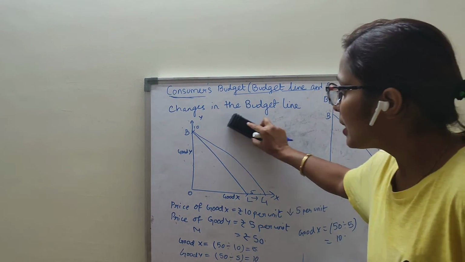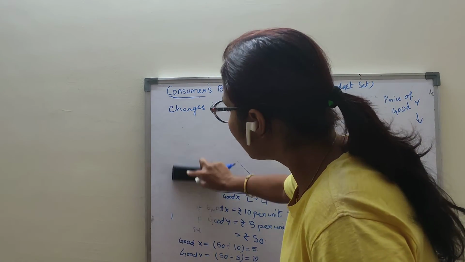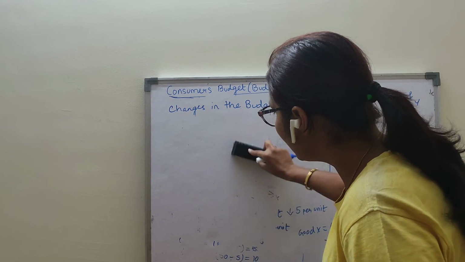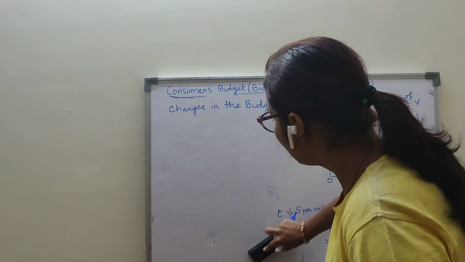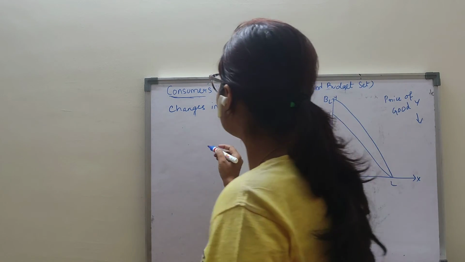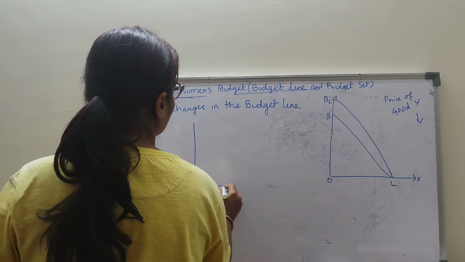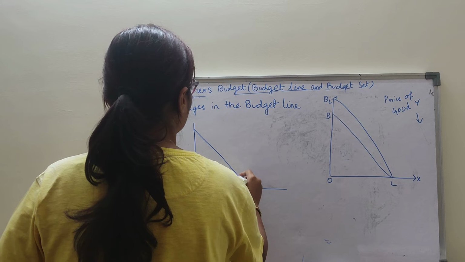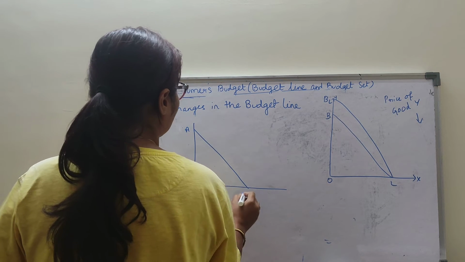Now, what happens with changes in the budget line? That means when the price of one good increases. See, when the price of one good increases, what happens?